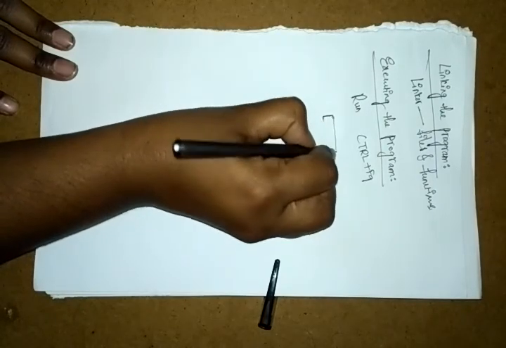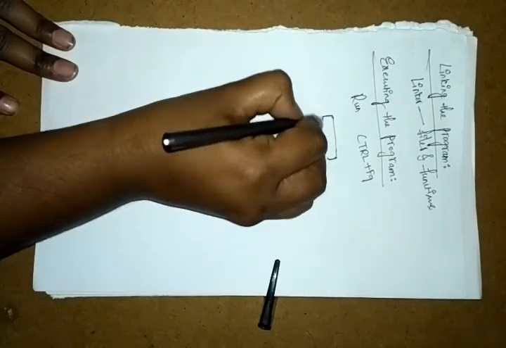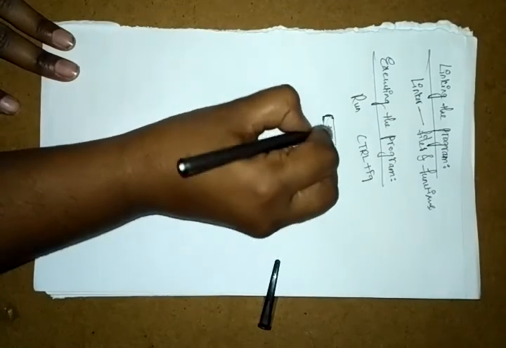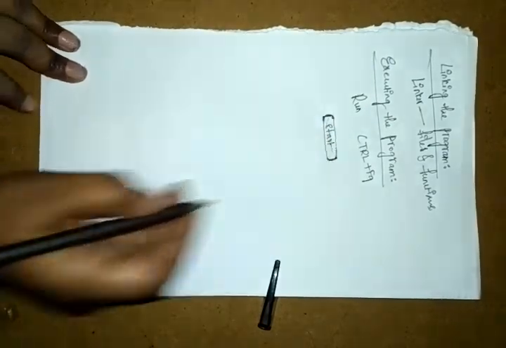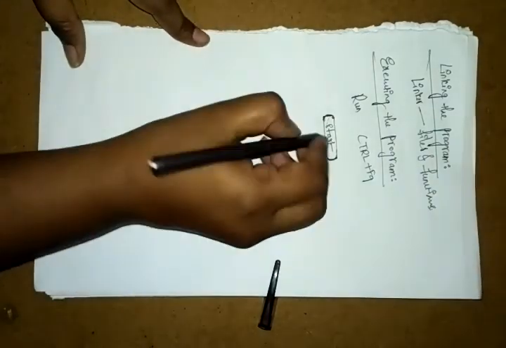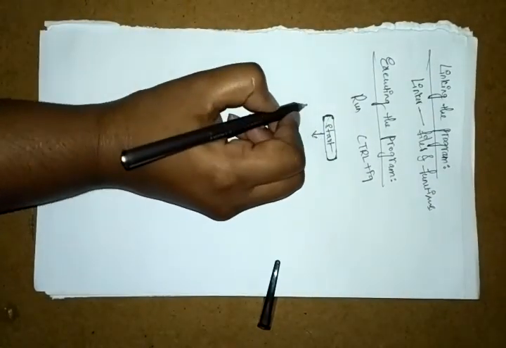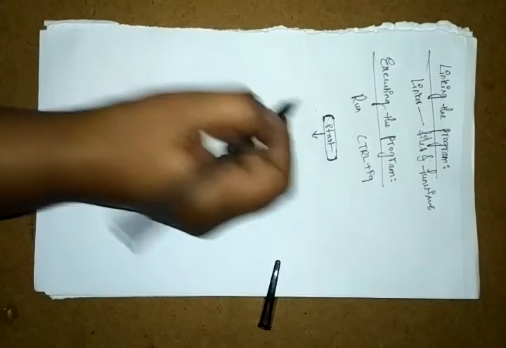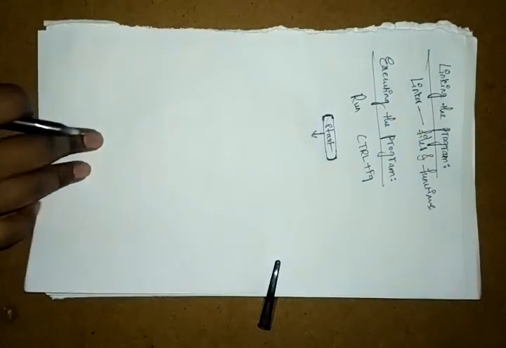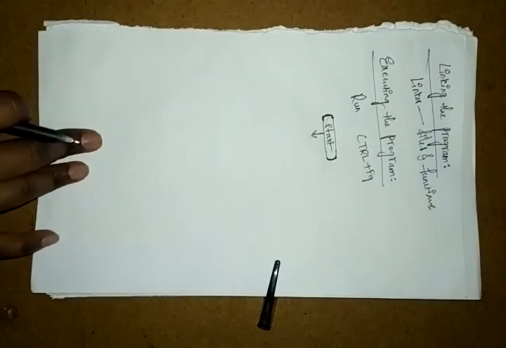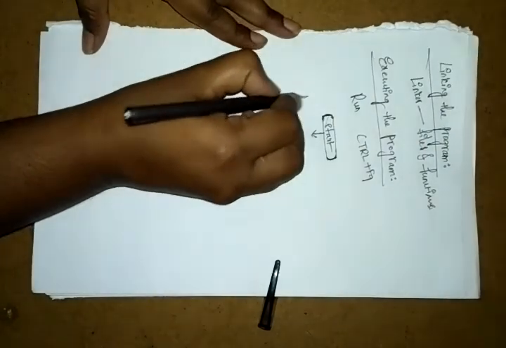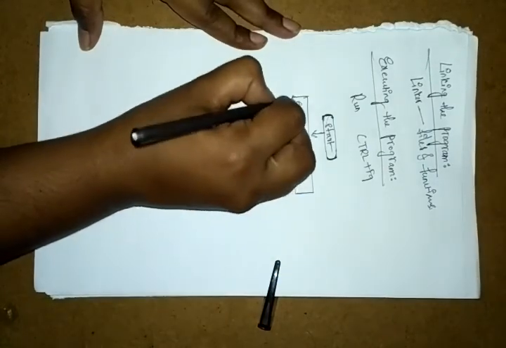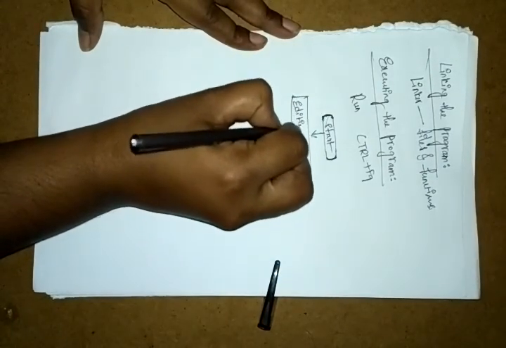Here are the phases we discussed, in one diagrammatic process. Start. Next, editing the program, or creating the source code, so I am writing editing source code.